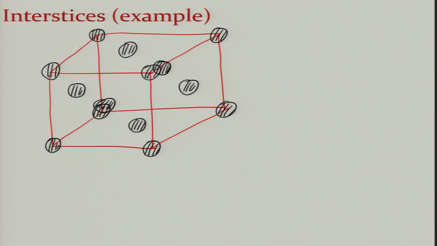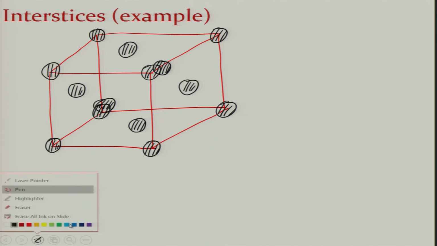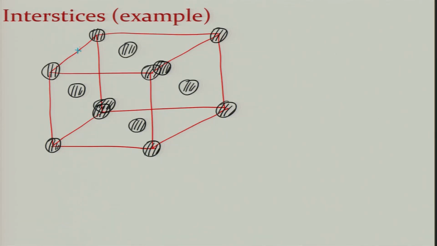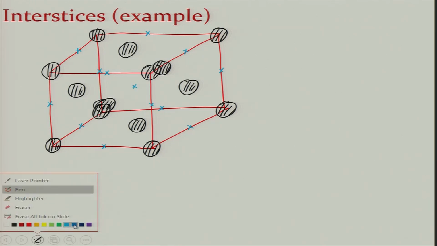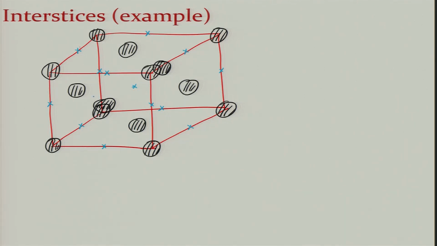Now, in this the octahedral voids are located at positions which are marked by these X's. And there will be one at the body center. So, the easy one is I can draw one octahedra for the sake of illustration.